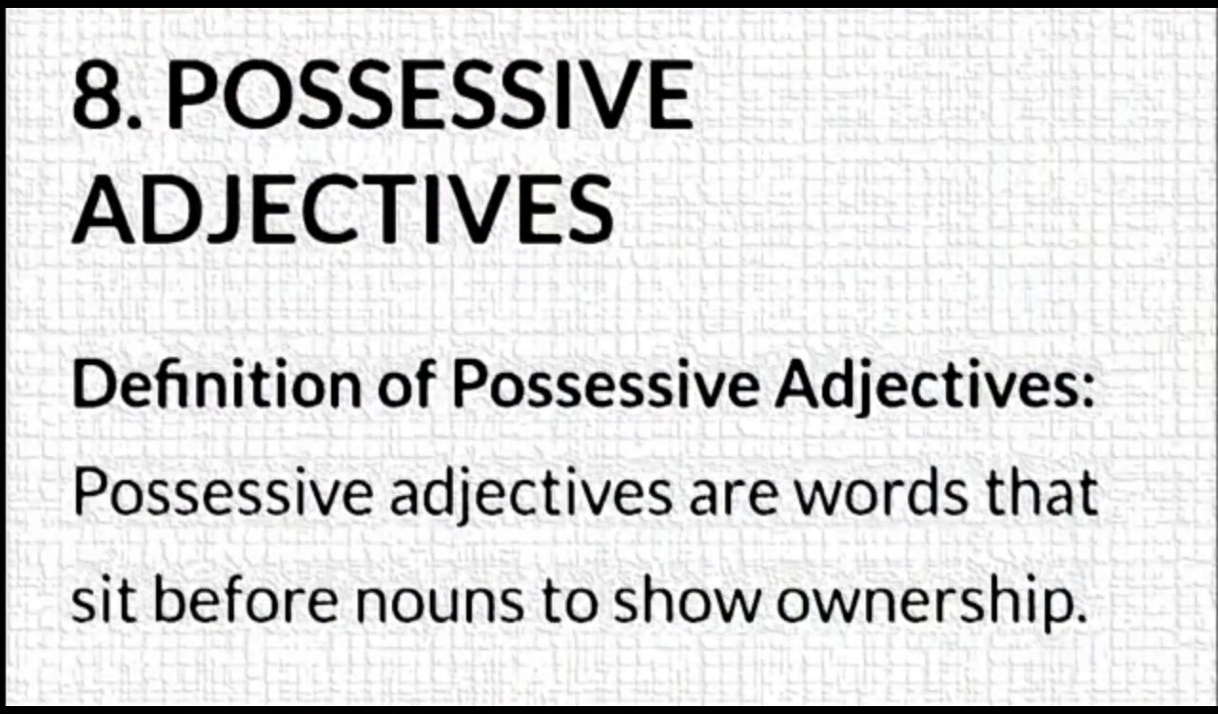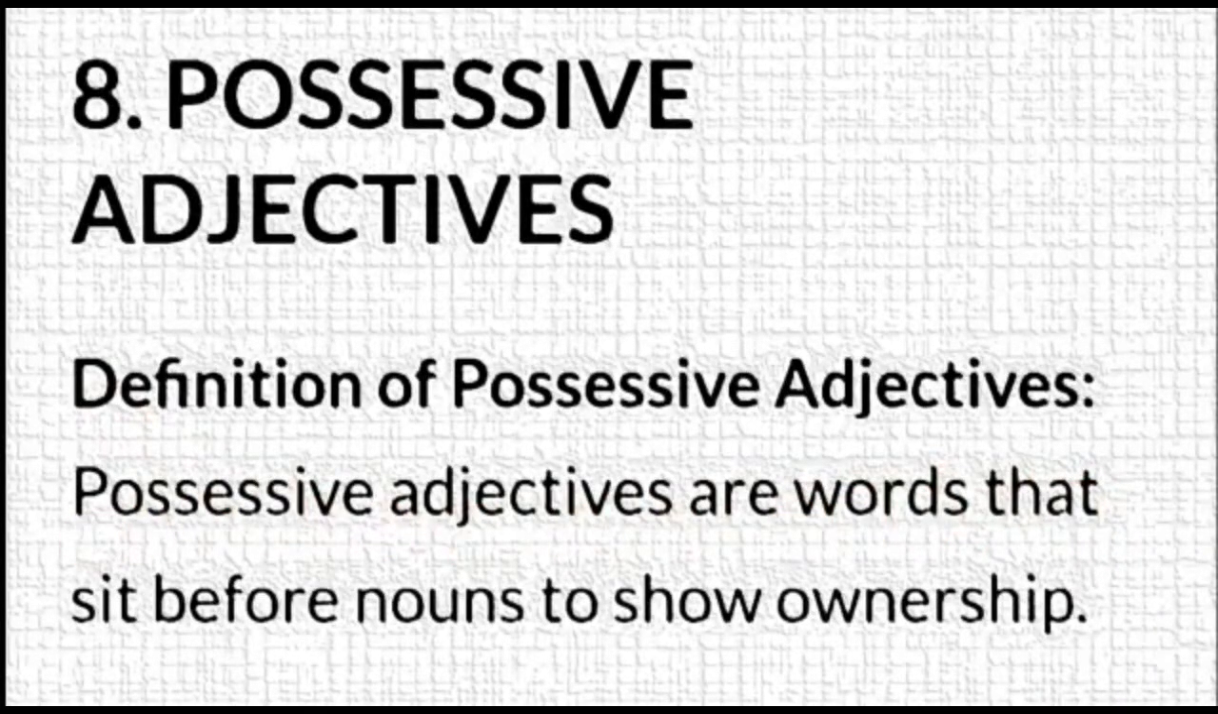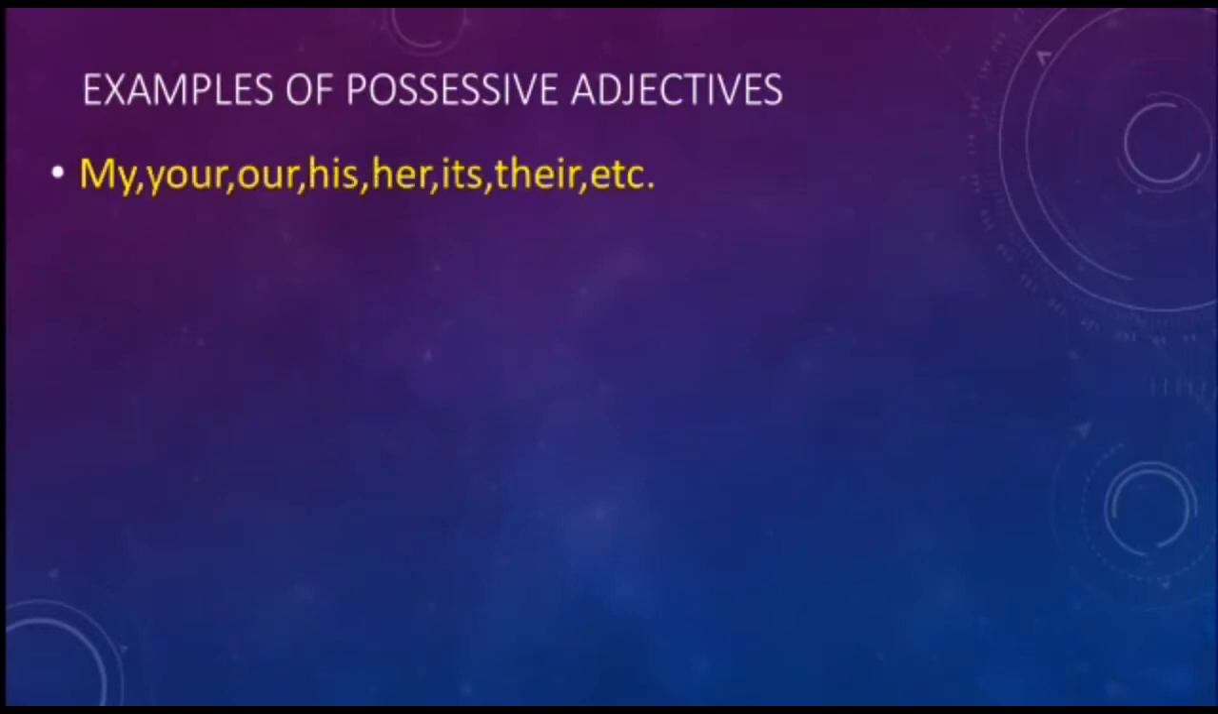So now let's understand the possessive adjectives. What is the definition of a possessive adjective? Possessive adjectives are words that sit before nouns to show ownership. They talk about ownership, that you are owning something. Let's understand this with some examples. Examples of possessive adjectives: my, your, our, his, her, its, their, etc.